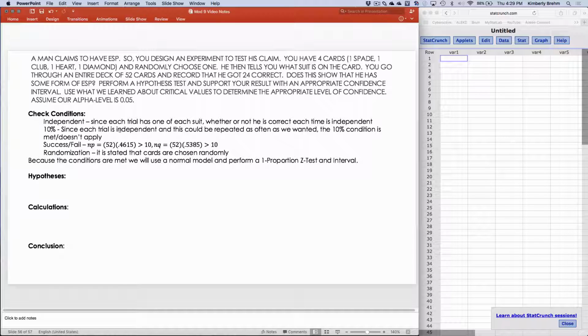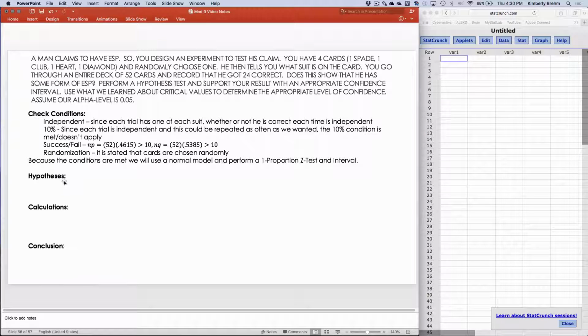10%: since each trial is independent, and this could be repeated as often as we wanted, the 10% condition is met or doesn't apply. The success-fail condition, multiply np and nq, they're both greater than 10. And randomization, it's stated that the cards are chosen randomly. Because the conditions are met, we will use a normal model and perform a 1 proportion z test and interval. We're going to do both of them.